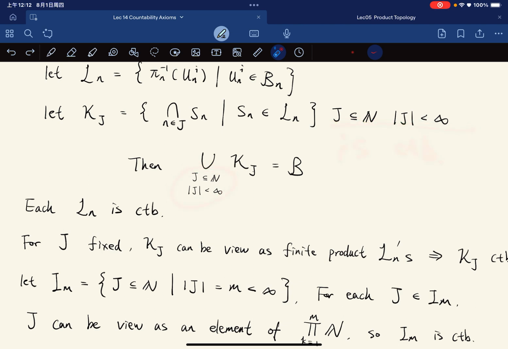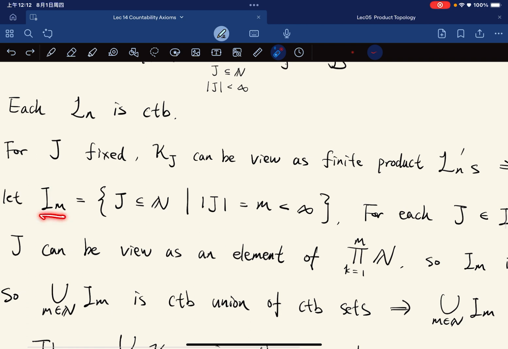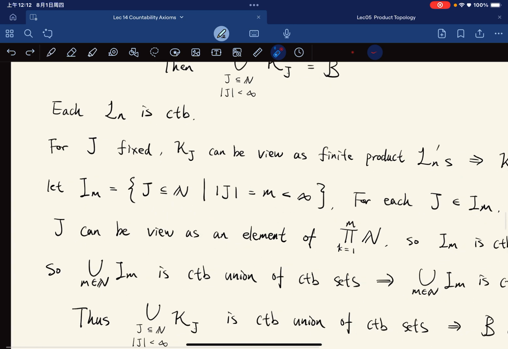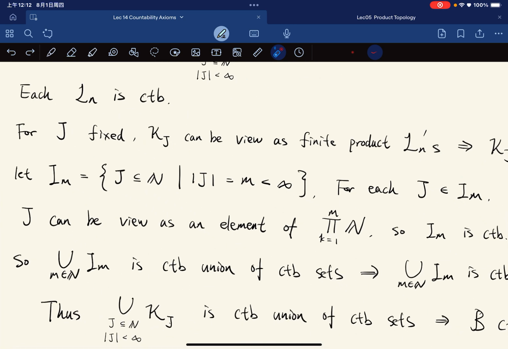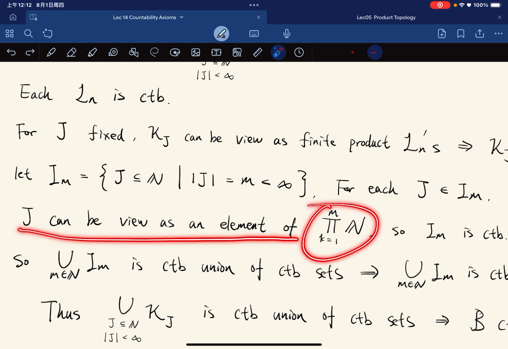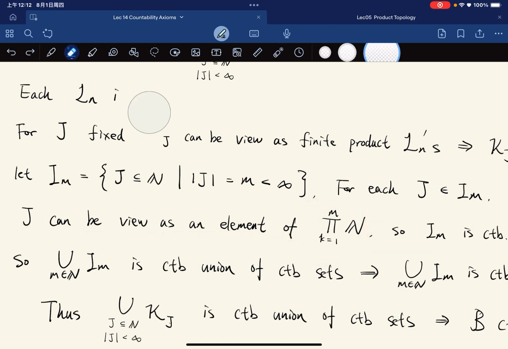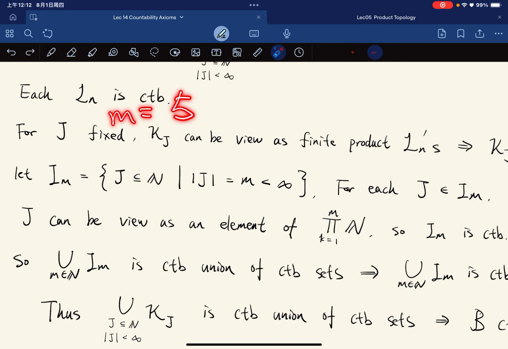To show this, suppose that you have m elements. So for each j a subset of N, j has m elements, that is finite. For each j with m elements, j can be viewed as an element of the m-fold product of N. So again, suppose m is equal to 5.